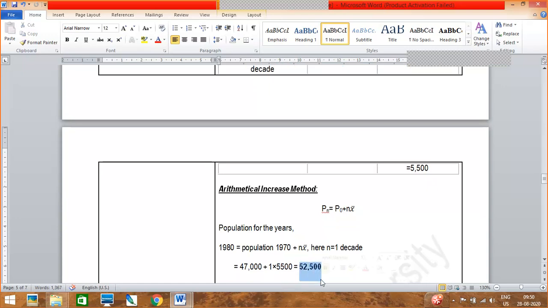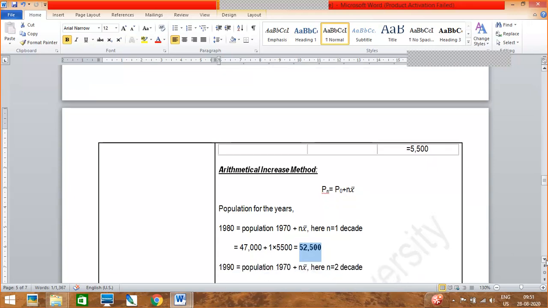And your last population is what? 1970. So now in your formula, this Pn, I already told you, means whatever year is given in the question, you will write that year. So it is your 1980. You are told to find out P 1980.